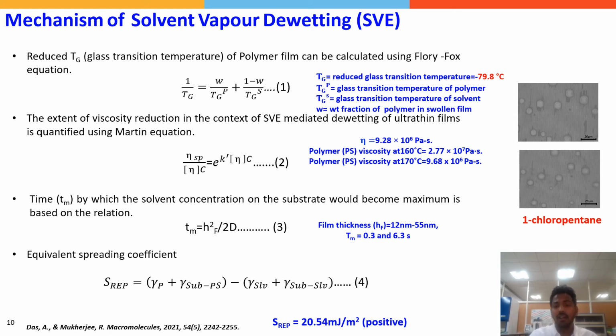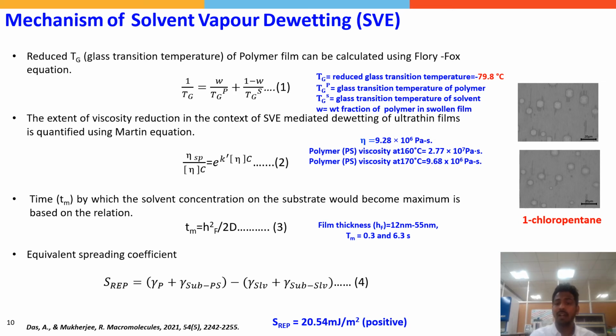That is, in the blink of an eye, the solvent penetrates through the film and reaches the substrate, which is also obtained from Fick's law of diffusion, and is found to be 0.3 to 6.3 seconds.